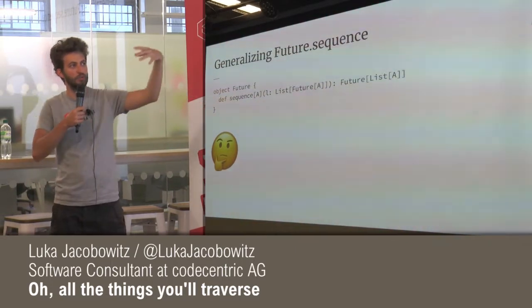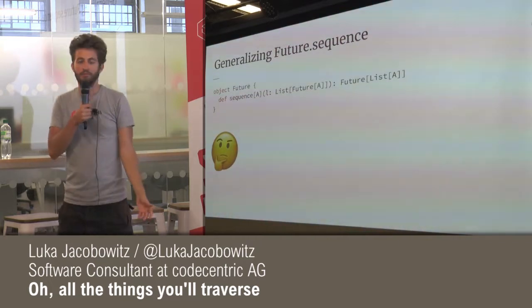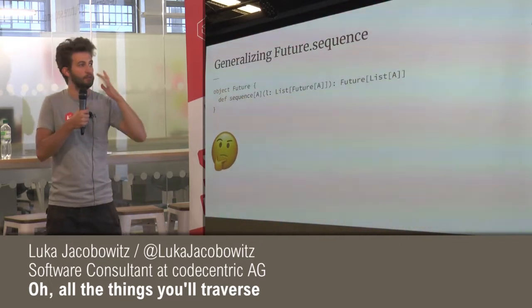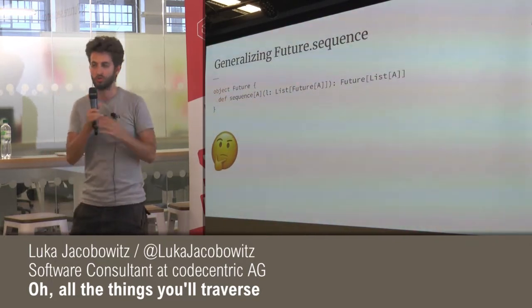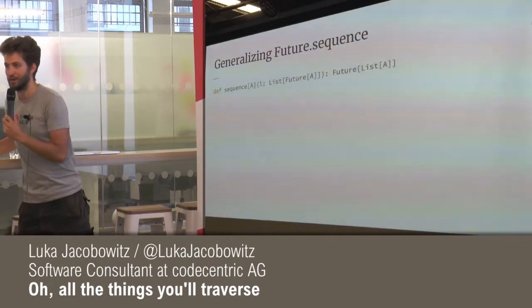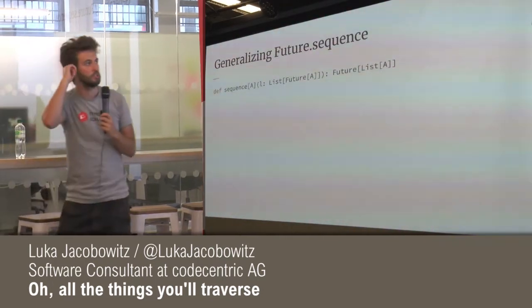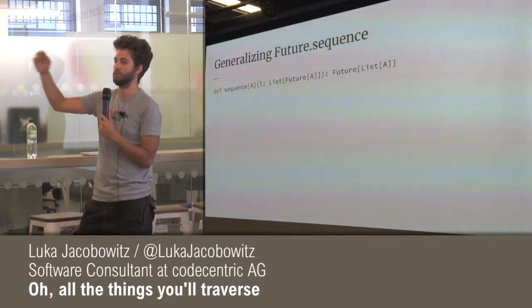It takes a list of future of A and turns it into a future of list of A. But what are the properties that make it only work on future? We'll see why that is not the case in cats. So this sequence function takes a list of future of A and turns it into a future of list of A.